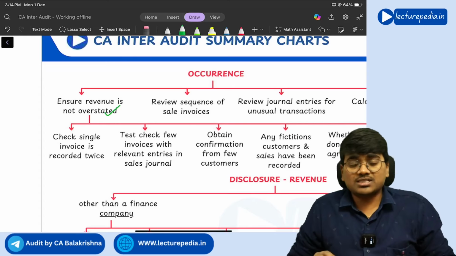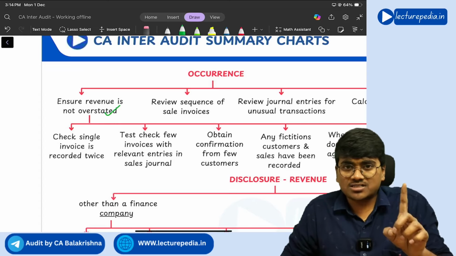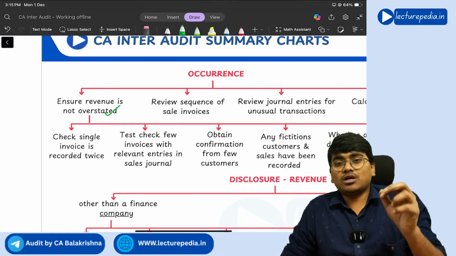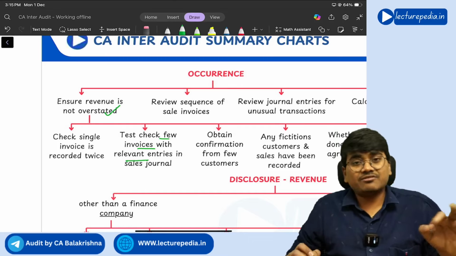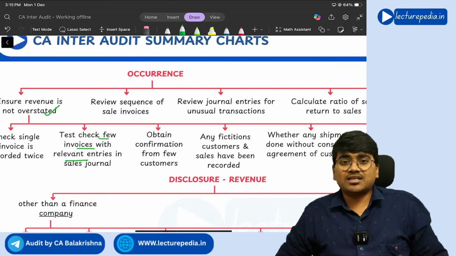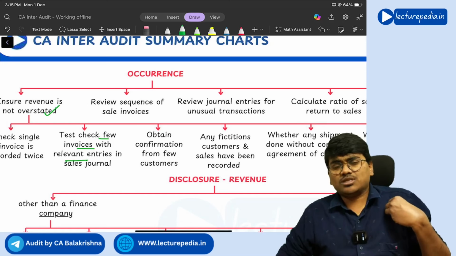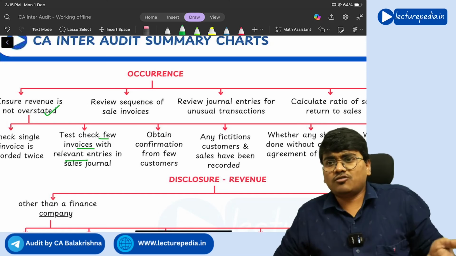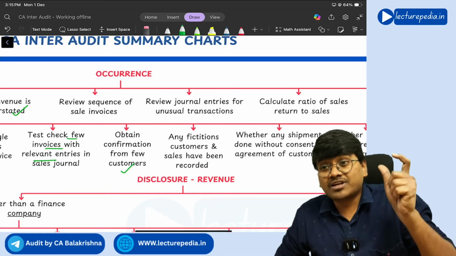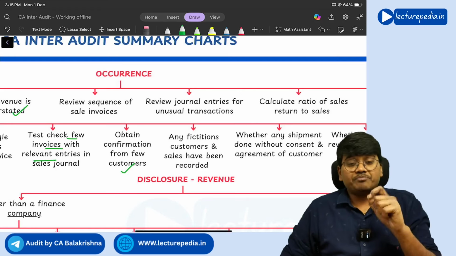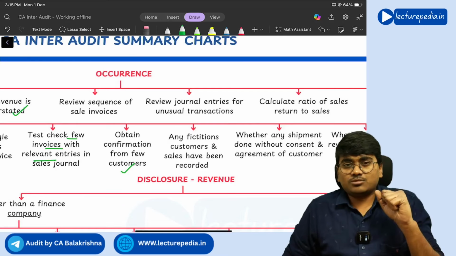So for that, you should see that one sale invoice is entered in the books of accounts only once. So check that none of the invoices is entered twice. Next, test check a few invoices with relevant entries in the sales journal, and you should also obtain confirmation from some of the customers to see whether the sale of goods has actually been made to them or not. And if there are any fictitious customers, you have to see whether the entity has entered any fictitious customers in its books of accounts.